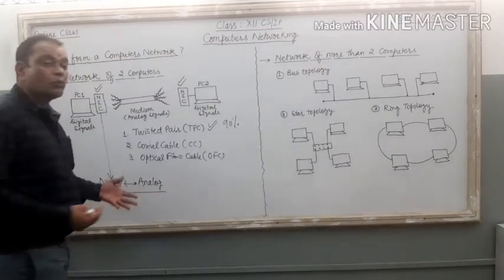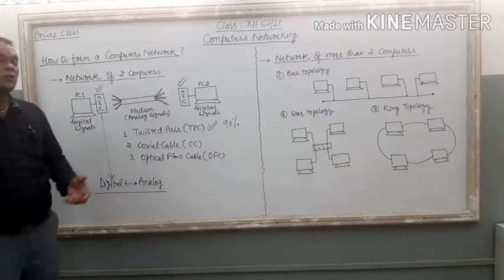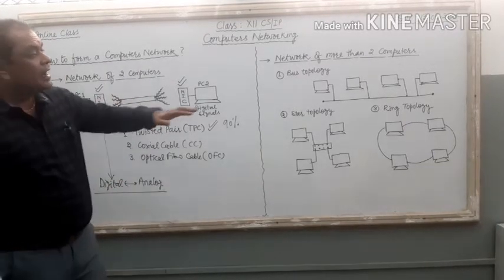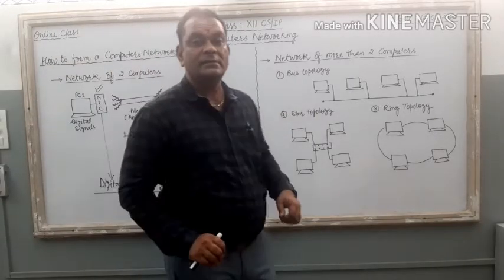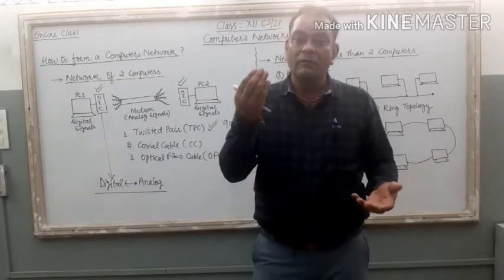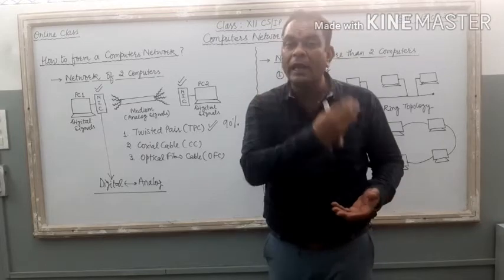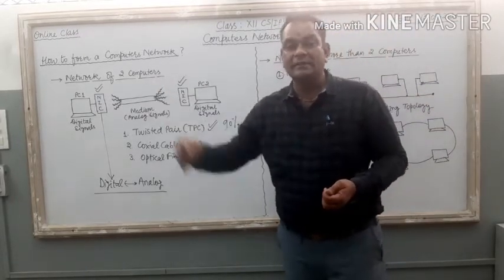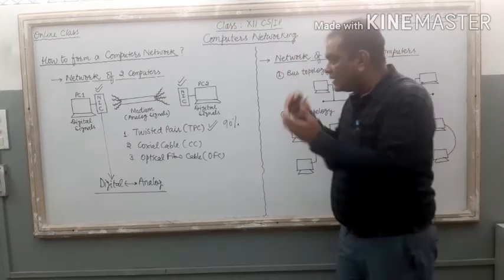Now I am going to connect two PCs with each other, so two network interface cards are needed. If I am going to connect four PCs, how many are needed? I have to purchase 4 NICs from the market, right? Number of PCs equals number of NICs. Clear? So here it is the role of NIC.